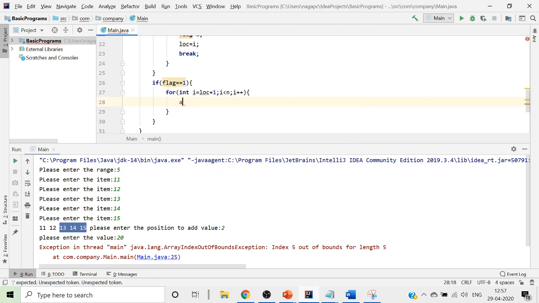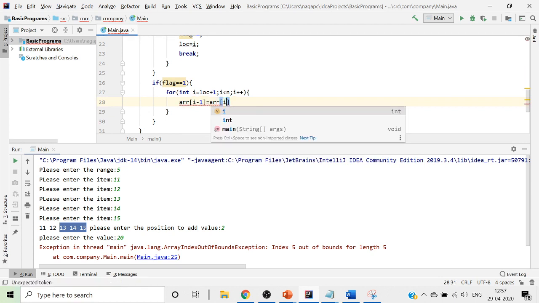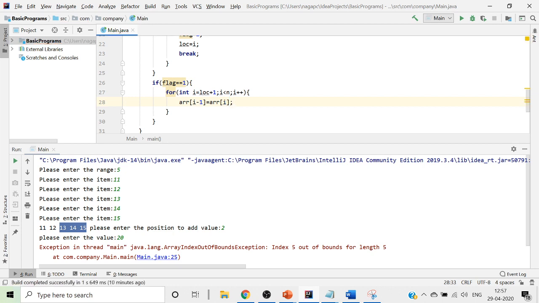arr of i minus 1 is equal to arr of i, as we have done for your addition. When we were adding it, we were writing arr of pos plus 1 equals arr of pos. As we are deleting it, we are writing arr of i minus 1 equals arr of i. So once you do all of this, then we now go ahead and print it.